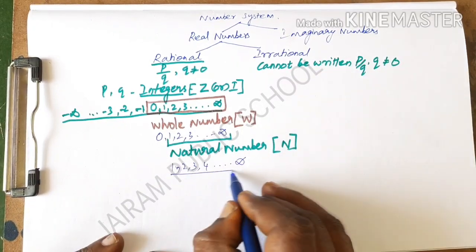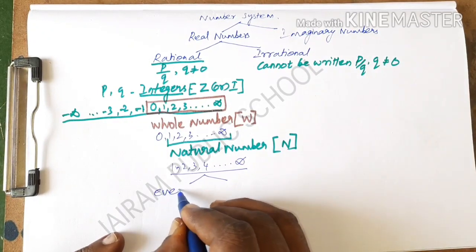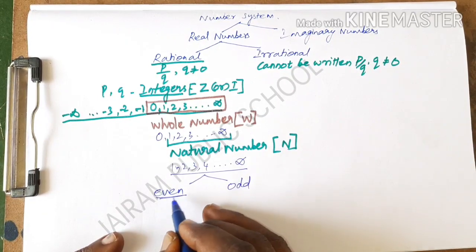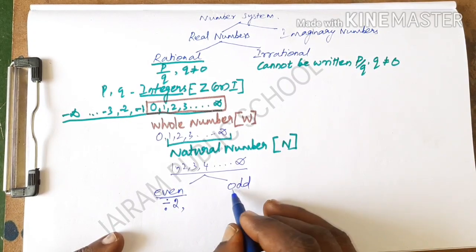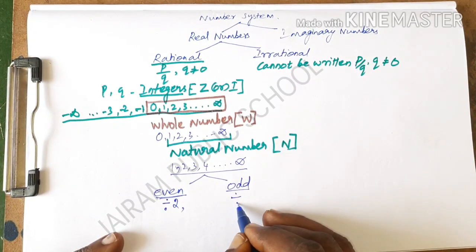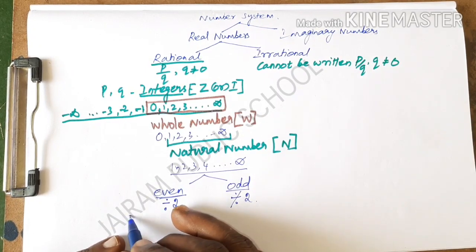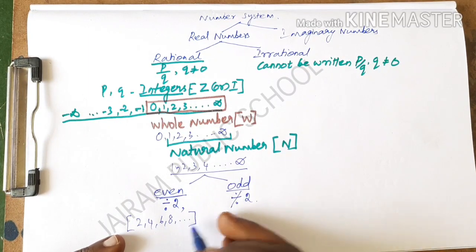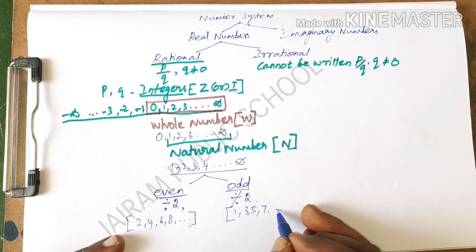And from the natural numbers we have to describe even numbers and odd numbers. An even number means a number which is divisible by 2, that is called an even number. An odd number means a number which can't be divided by 2, that is called an odd number. For example, 2, 4, 6, 8 and so on. Odd number examples are 1, 3, 5, 7 and so on.